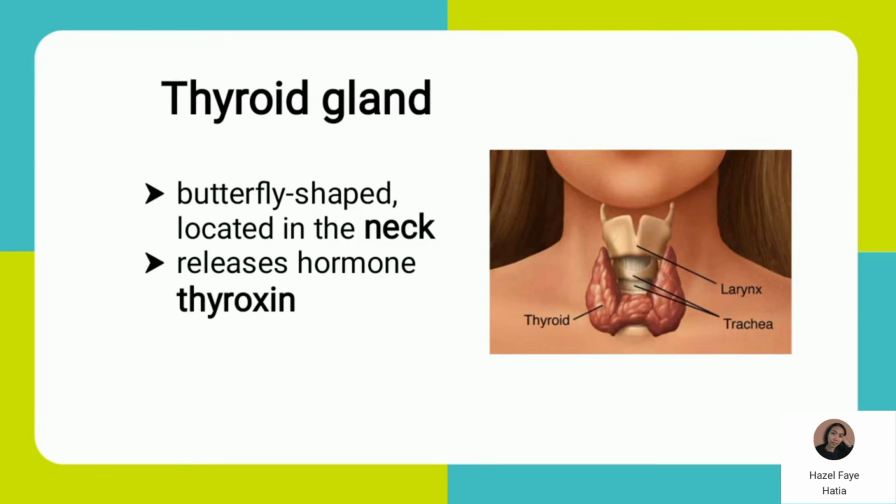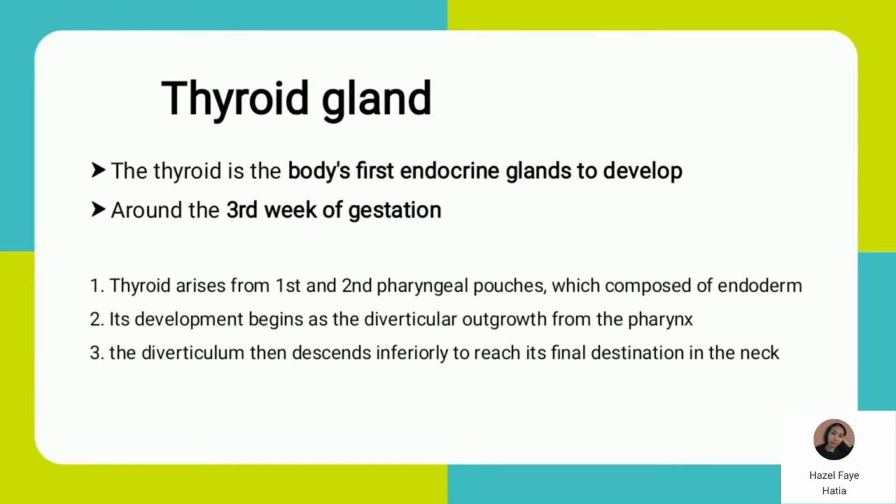So, next gland is the thyroid gland. So, it is a butterfly-shaped organ. It is located in the neck. And ang hormone na sinisikret niya is the thyroxine. So, the thyroid is the body's first endocrine gland to develop around the 3rd week of gestation. So, ito yung pinakaunang endocrine gland na nag-develop.